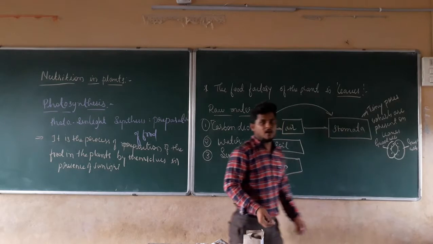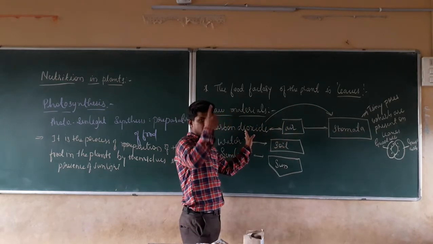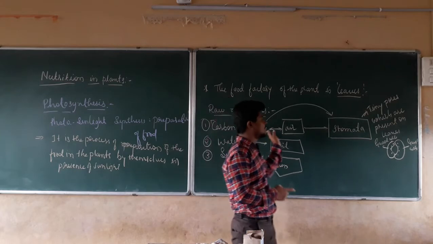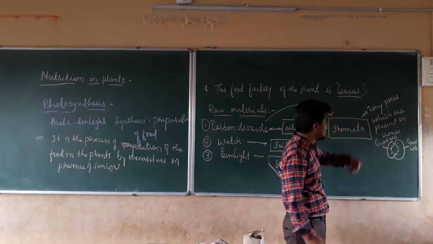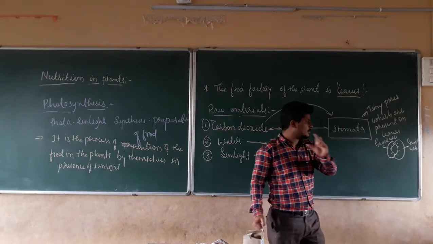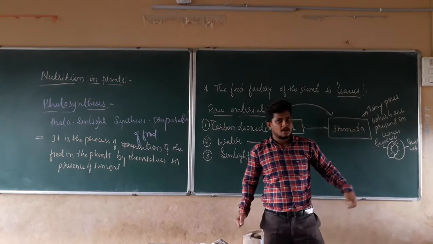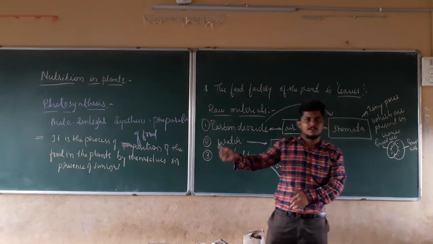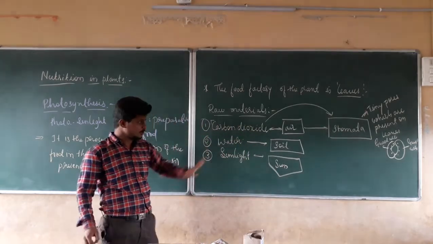I hope this is clear. Air gives the carbon dioxide to the plants. The plants intake that carbon dioxide by using the stomata. Stomata which are present on the leaves are nothing but tiny pores, which look like this, and they have the guard cells. About those things I am going to explain while explaining photosynthesis, how actually they intake those things.